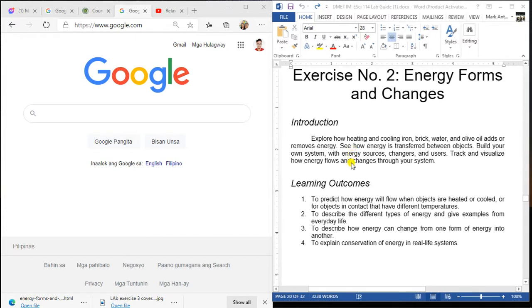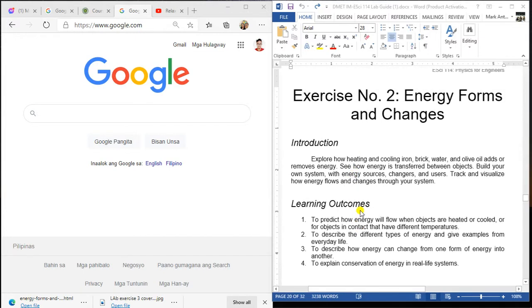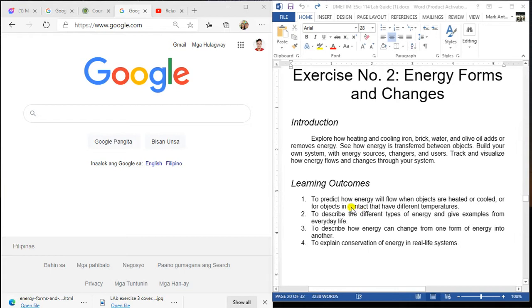In this exercise, our objective is to learn how to predict the transformation of energy when certain objects are heated or cooled, and also for objects that come in contact at different temperatures.